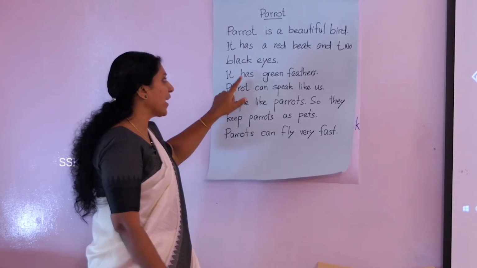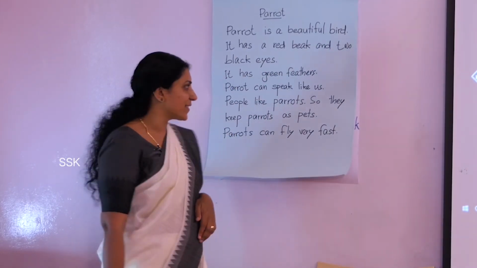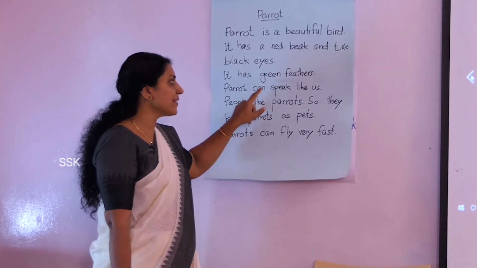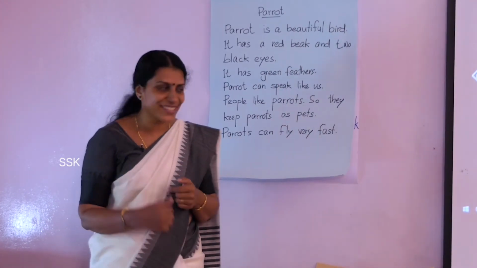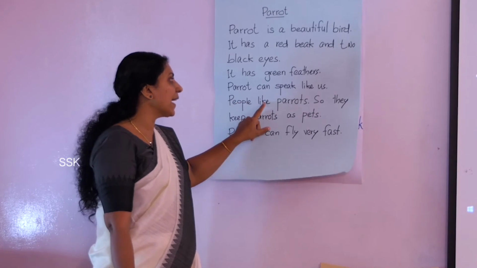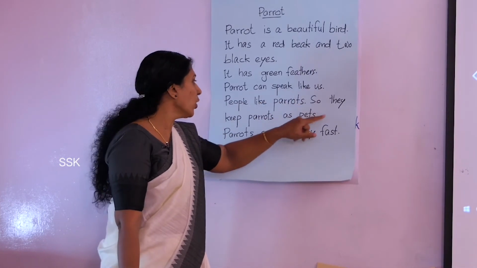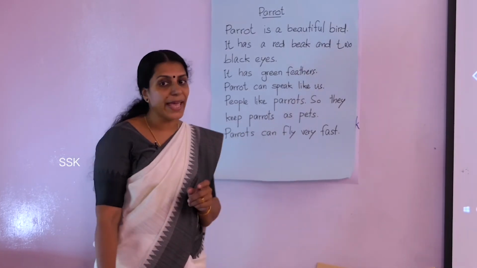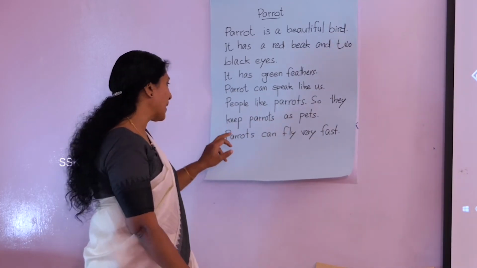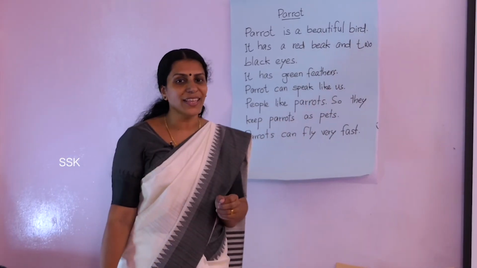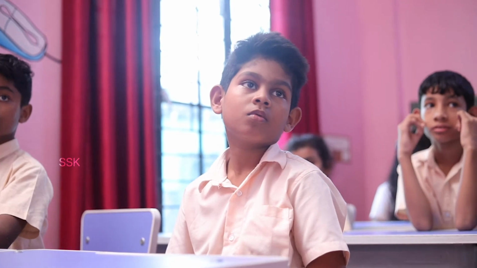Okay? It has green feathers. Parrot can speak like us. Yes. People like parrots. So, they keep parrots as pets. Parrots can fly very fast.